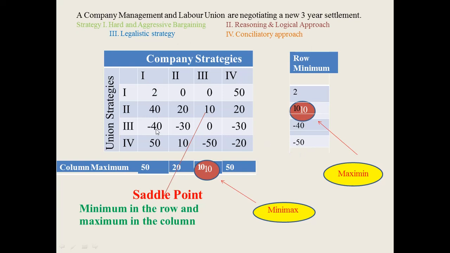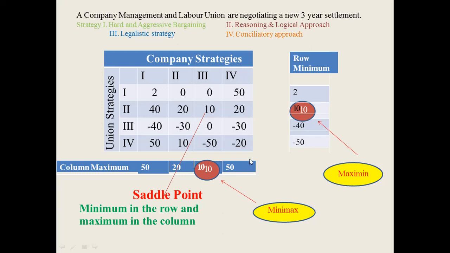Similarly, for the columns, we need to see the maximum value. The maximum value for column 1 will be amongst 2, 40, minus 40 and 50, so 50 will be the maximum value from column 1. For column 2, the maximum value will be 20 from 0, 20, minus 30 and 10. For column 3, it will be amongst 0, 10, 0 and minus 50, so it will be 10. Similarly for column 4, 50, 20, minus 30 and minus 20, so 50 will be the maximum value.